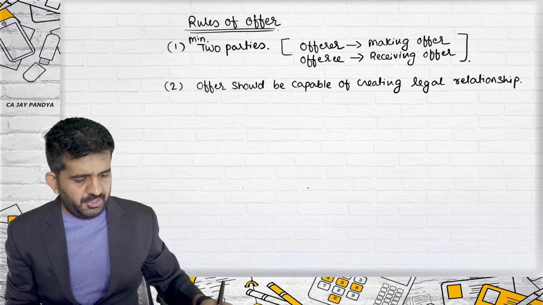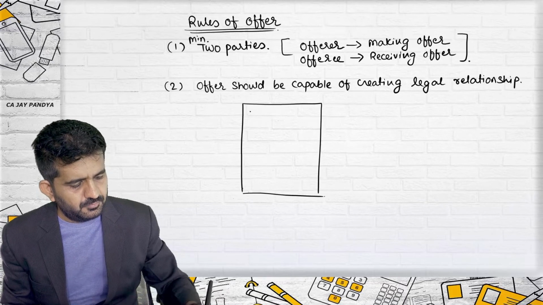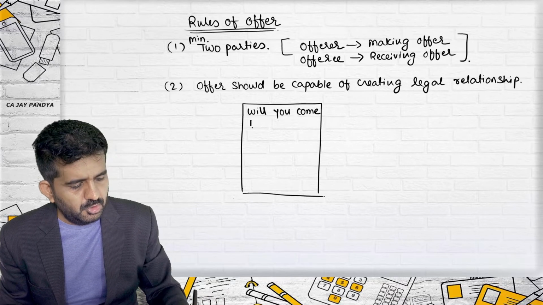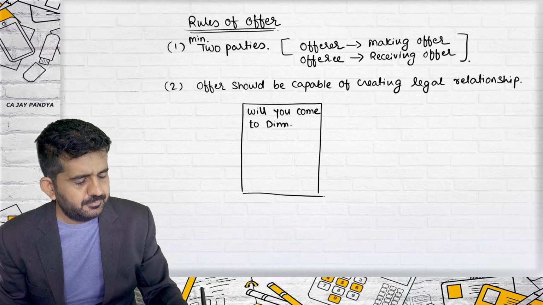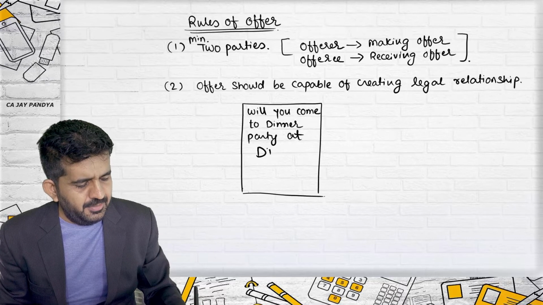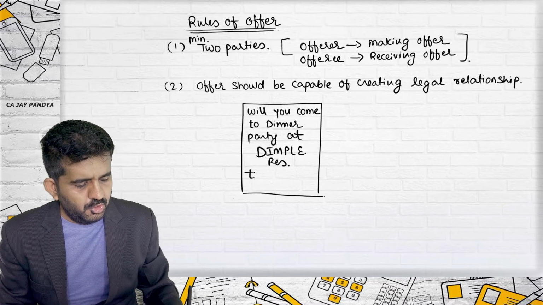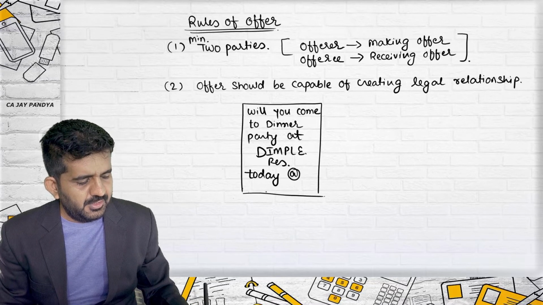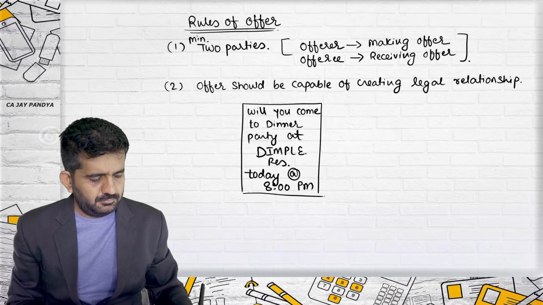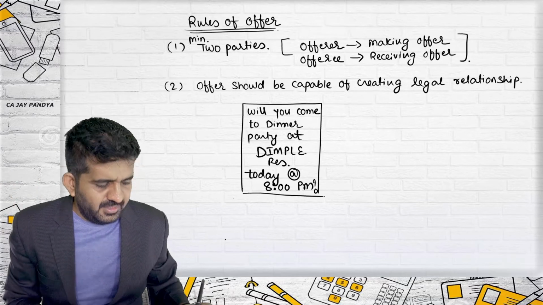Try to concentrate over here. I am giving you an offer. Will you come to dinner party at Dimple Restaurant today at 8 p.m.? A very good restaurant in Bhavnagar Wagawadi Road, Dimple Restaurant.